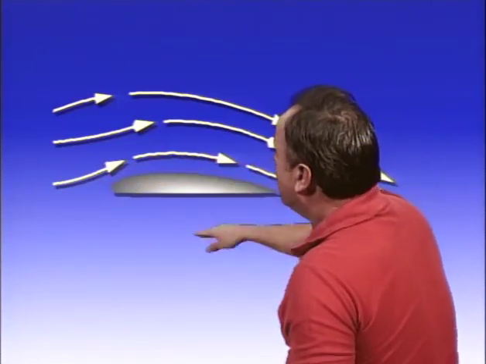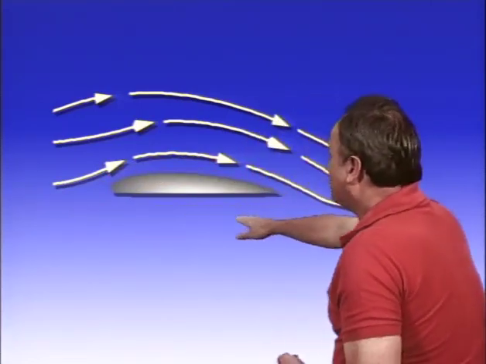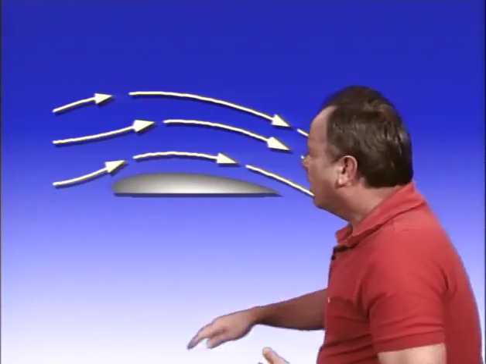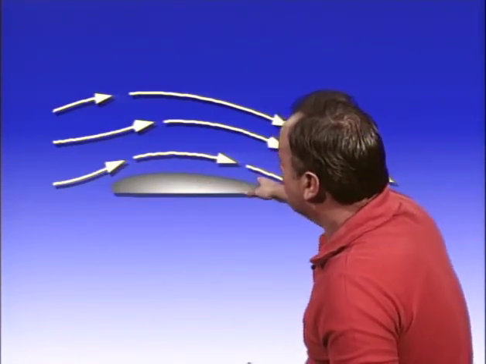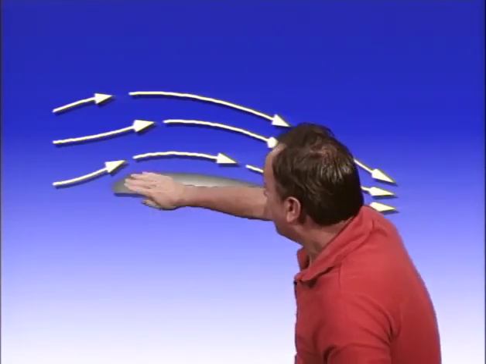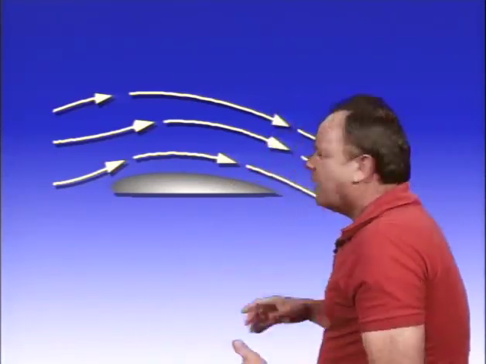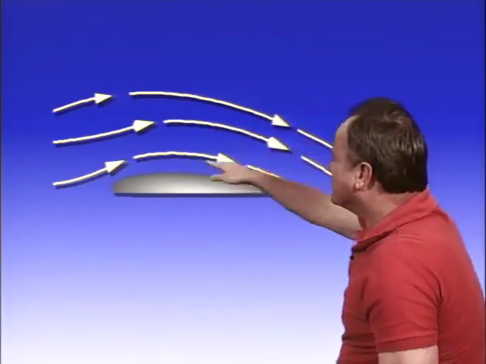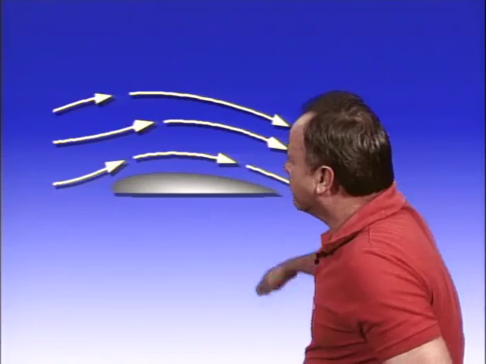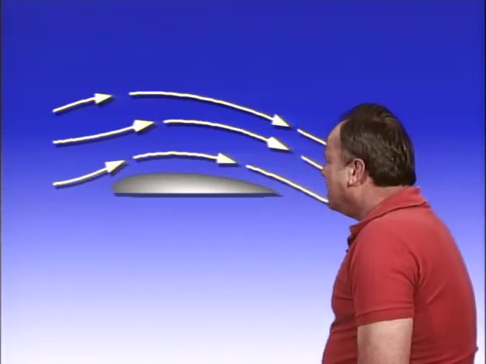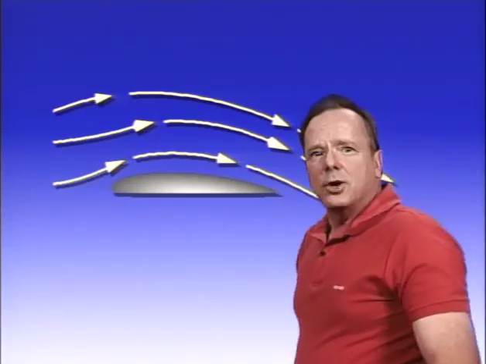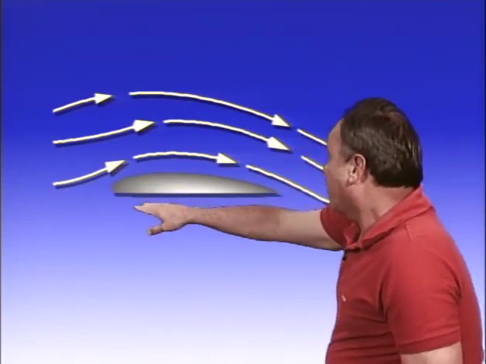You have a wing. The air underneath the wing has a straight shot and is not very much disturbed, but the air over the top of the wing gets forced out of the way, and it therefore has to go faster. And by the way, air is incompressible. You can't compress free air. If you could trap it in a gallon jug, you might be able to compress it, but free air is incompressible, so it doesn't compress as it goes over the top of the wing. It just simply speeds up as it goes over the top of the wing there. So that's the principle upon which an airplane wing works.